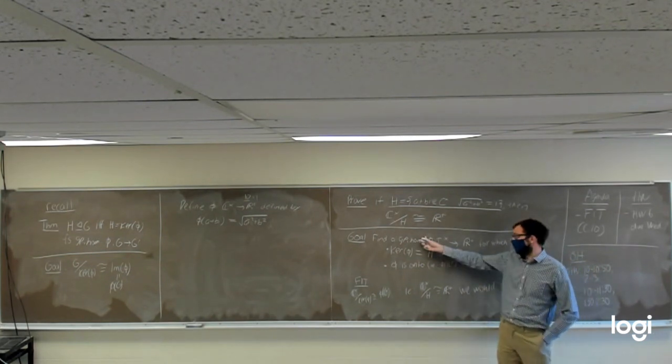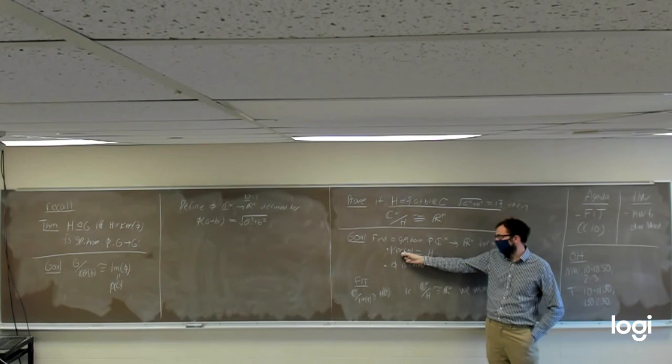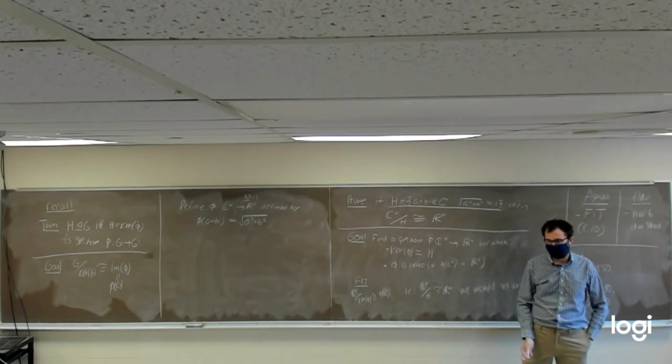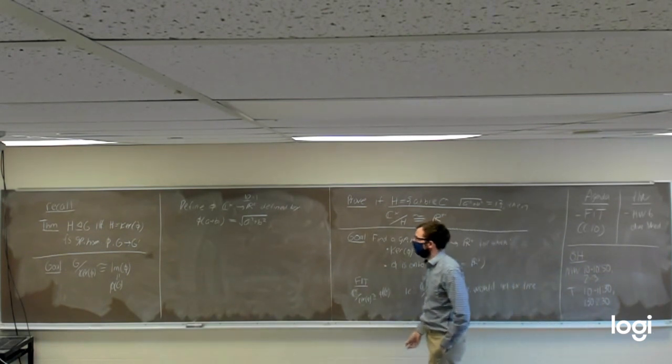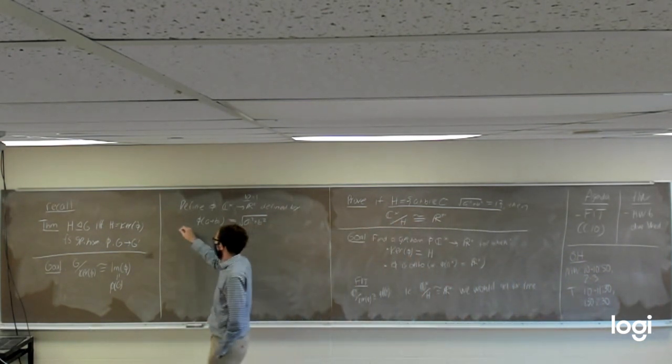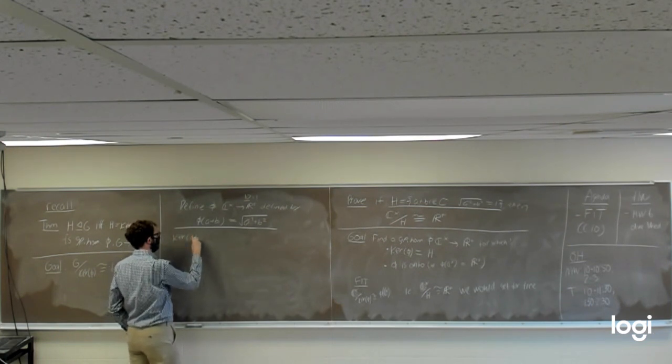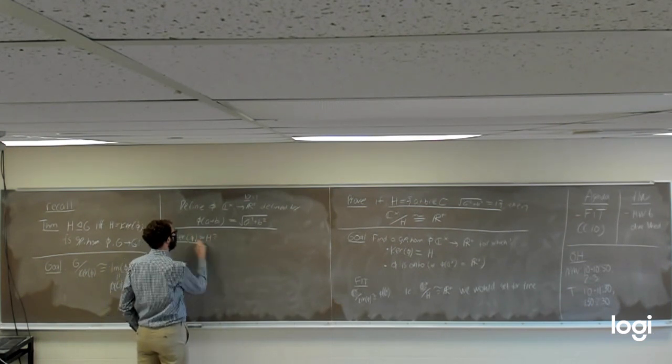We need three things. First of all, that phi is a homomorphism. We need that its kernel is H, and we need that it's onto. Kernel is H. All right, we're starting in the middle again. So that's one thing that we need.